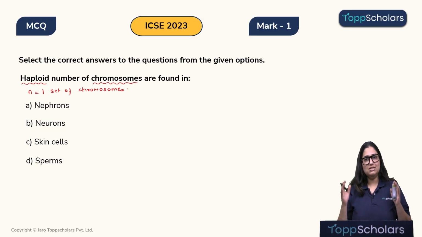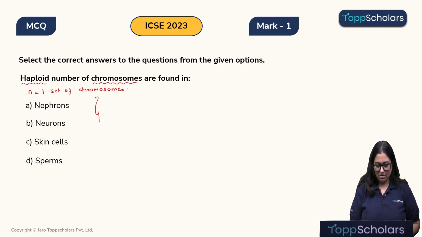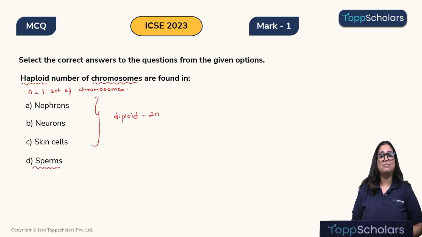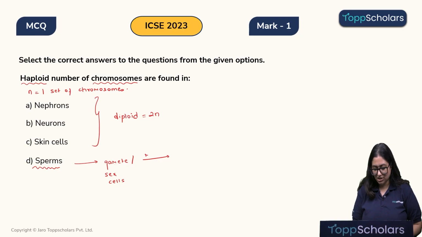Children, all the cells of our body are diploid other than the gamete cells. Over here, the only option mentioning a gamete cell is option D. So, sperm is a gamete, also known as a sex cell.